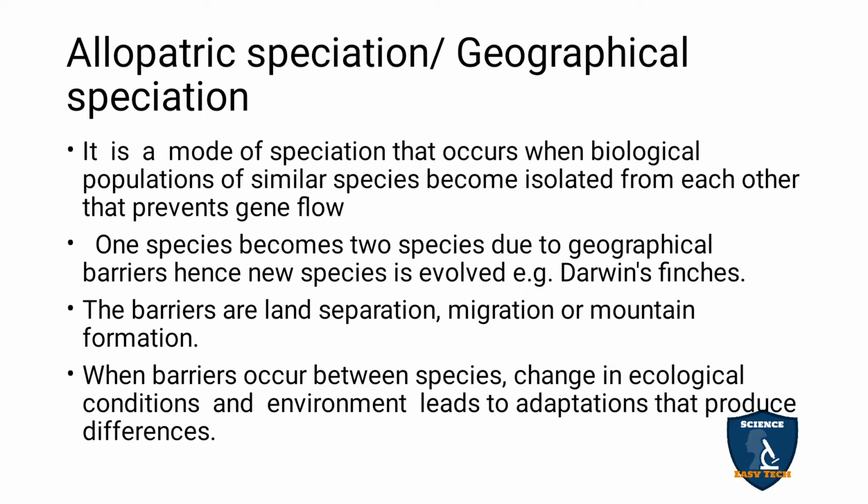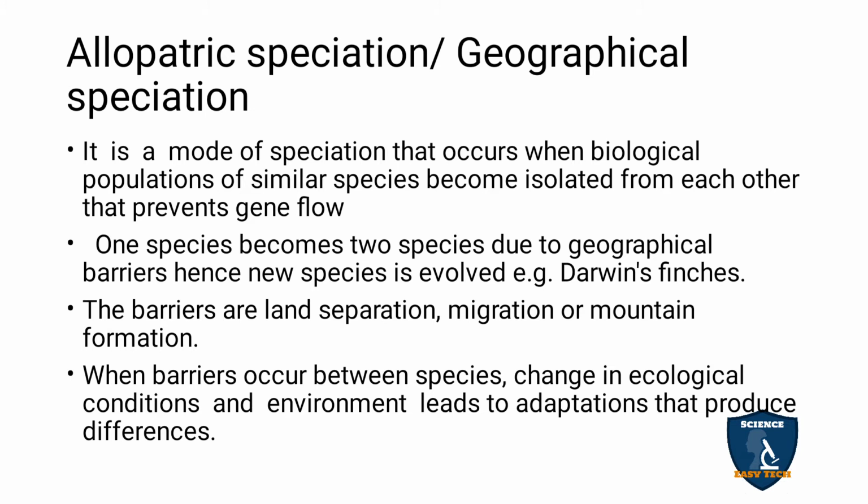How? The biological populations of similar species are separated from each other. Just as we divided from monkey to apes, apes to nomads, nomads to Neanderthal, Neanderthal to Homo sapiens. So we got divided, and due to that the gene flow was arrested also. So gene flow is prevented in allopatric speciation.